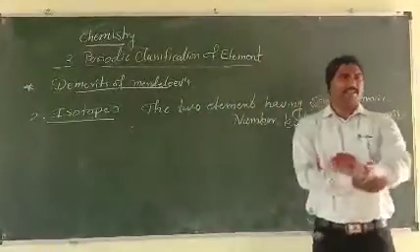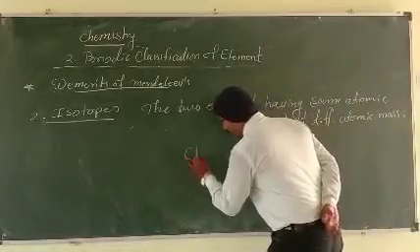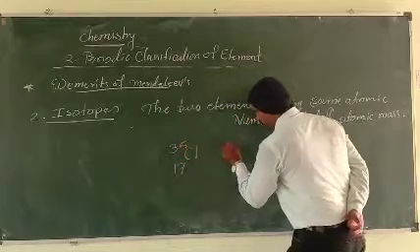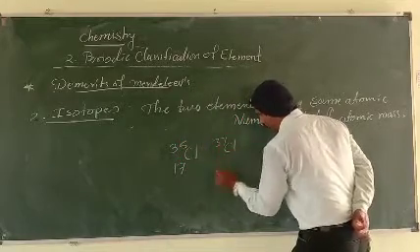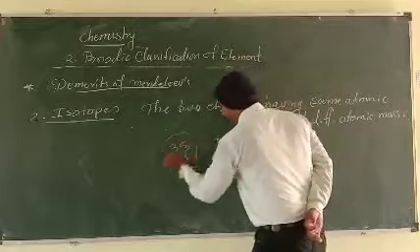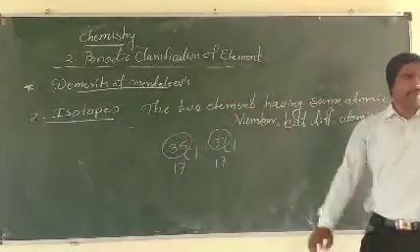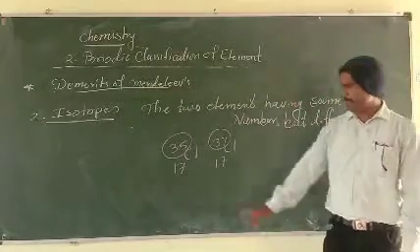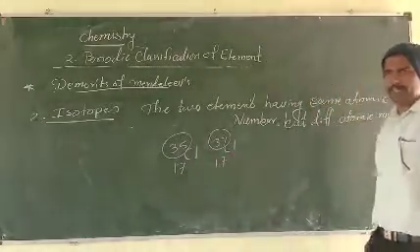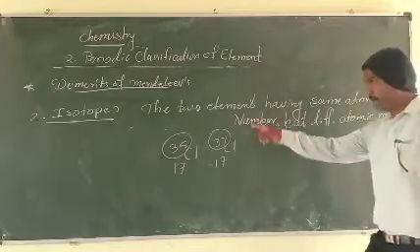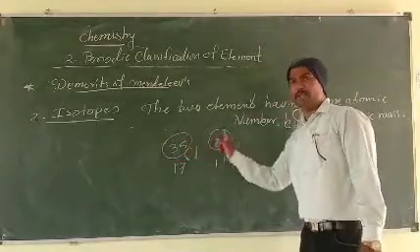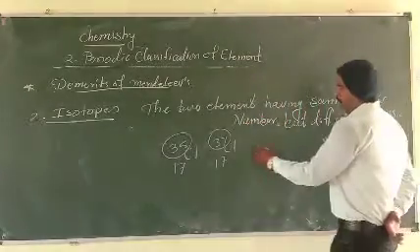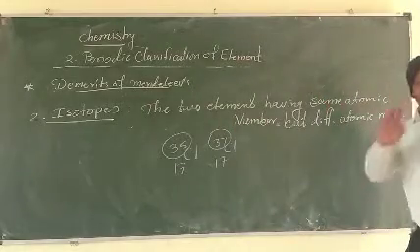But Mendeleev says, take chlorine. There are two different masses present in chlorine. One is chlorine 35, the other is chlorine 37. Mendeleev says that since these are two different mass numbers, both chlorines require two places.